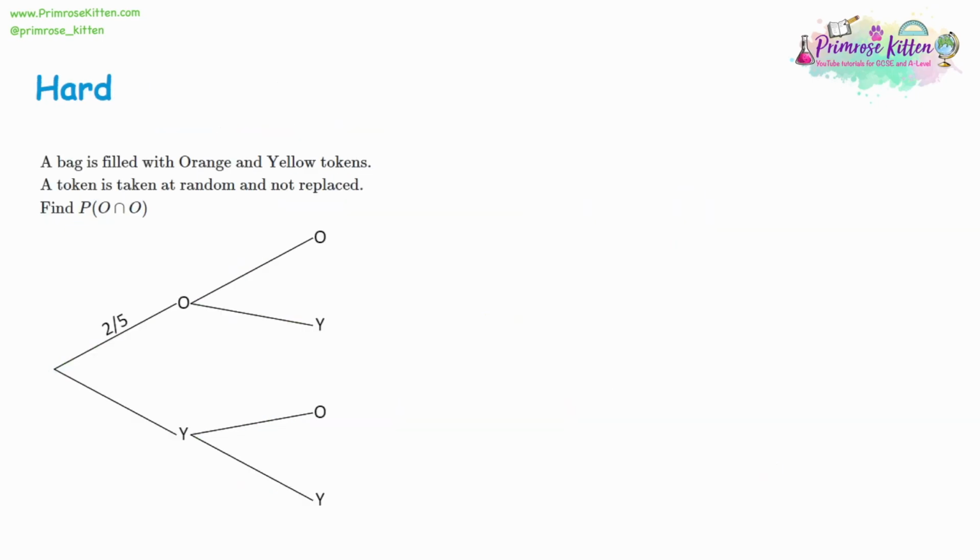Now, the third question starts off the same way. So we have 2 out of 5 tokens are orange. So if 2 out of 5 are orange, then there must be 3 yellow tokens to get us up to 5. So yellow is 3 out of 5. Then we look to see if they're replaced, and this time they are not replaced. This has some major implications for what happens next, because what we can't do here is say that orange is going to be 2 out of 5 again, and yellow is going to be 3 out of 5 again. This isn't what's going to happen.